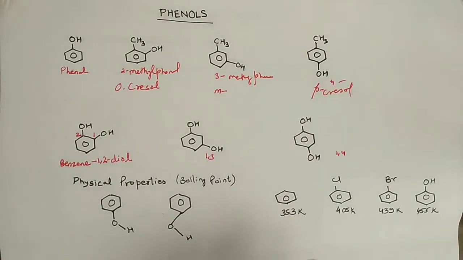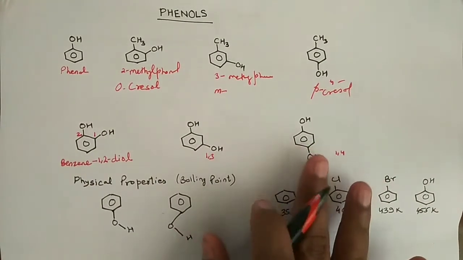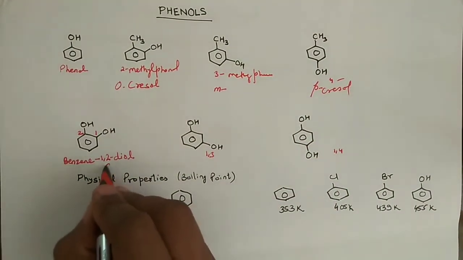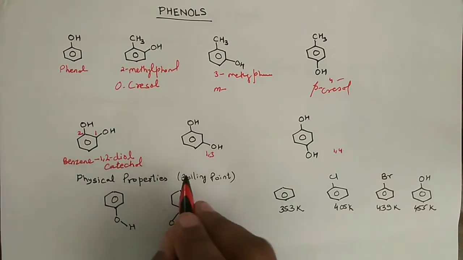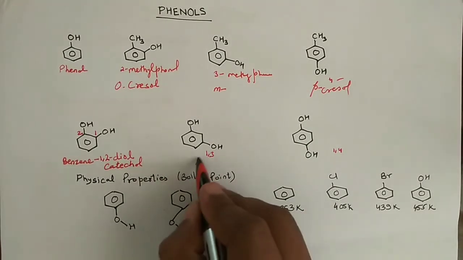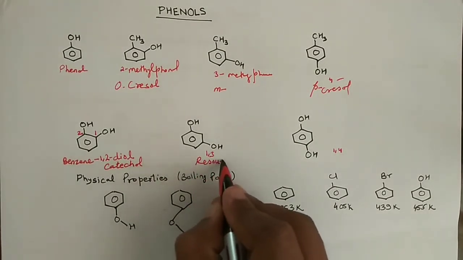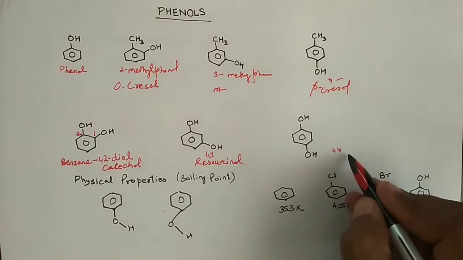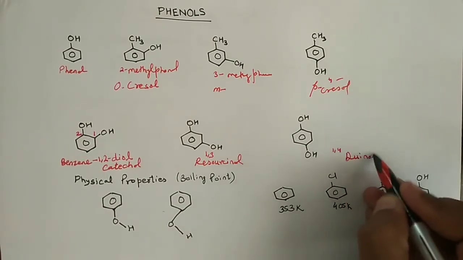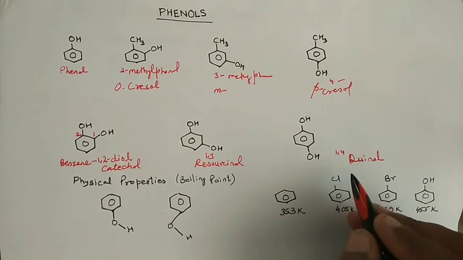I hope it's very easy to understand. And the common names which are very famous for these three compounds: this is called catechol, then this is resorcinol, and this is known as quinol, right?